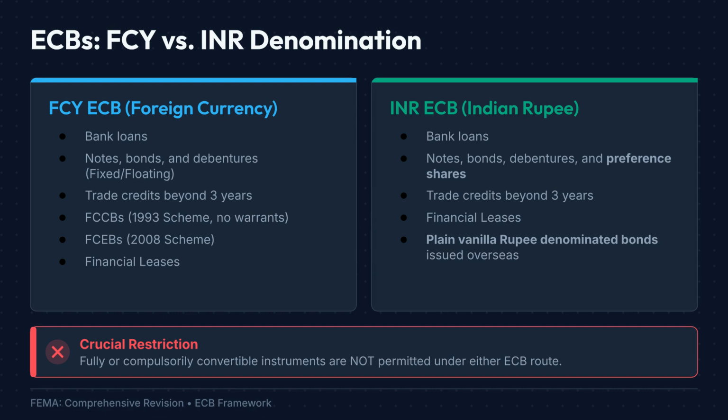A critical restriction applies to both categories. Fully convertible and compulsorily convertible instruments are not permitted under the ECB framework. Therefore, while the borrowing currency may differ, the objective remains the same: facilitating long-term foreign borrowing within a regulated structure.